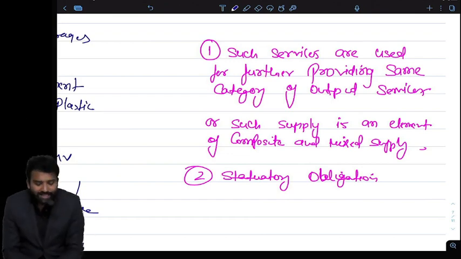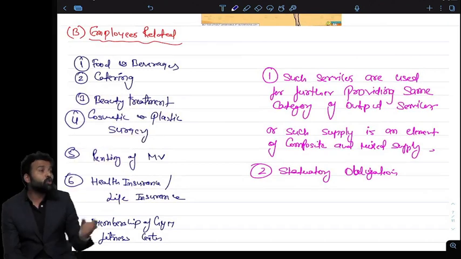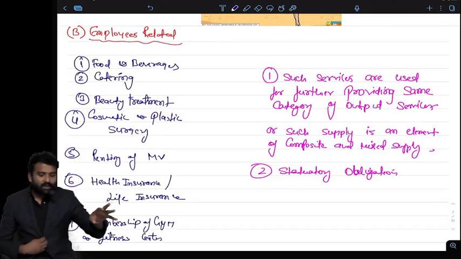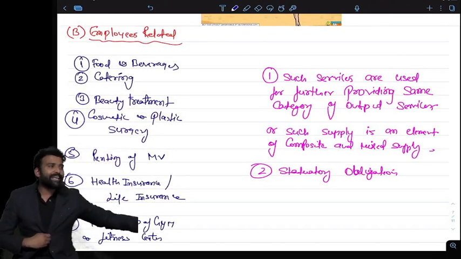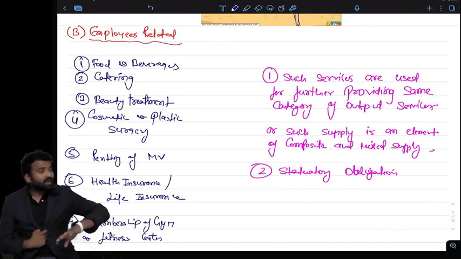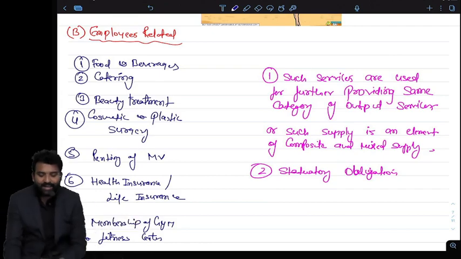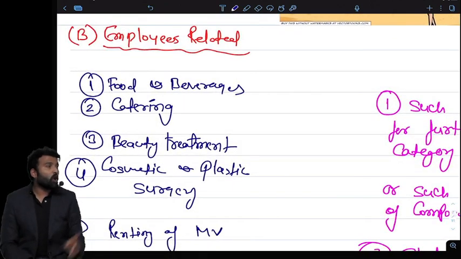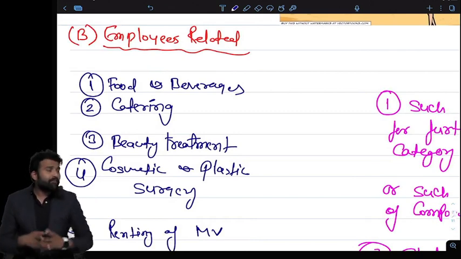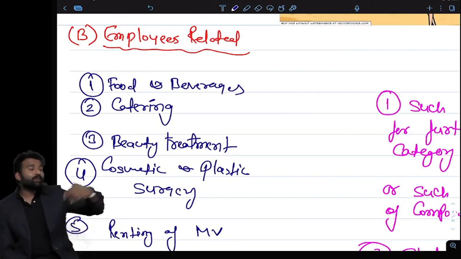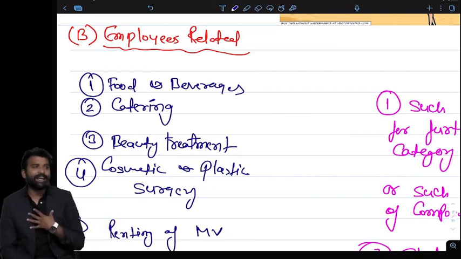What is the first exception? I am not using that for my employees. I am also providing the same category of services, or the same category of supply, to my customer. Like I am buying the food items not for my employees, not for my consumption. I am buying the food items because I have a restaurant. I have a hotel, and I will be supplying that food item to my customer. I can claim the ITC of that.